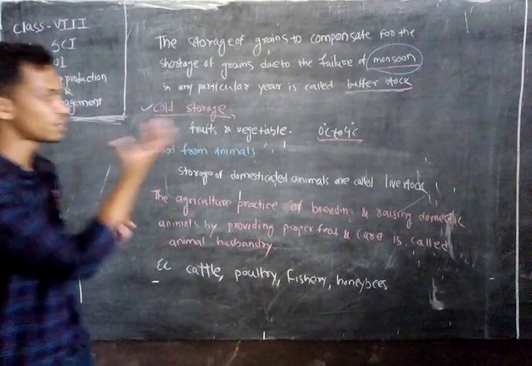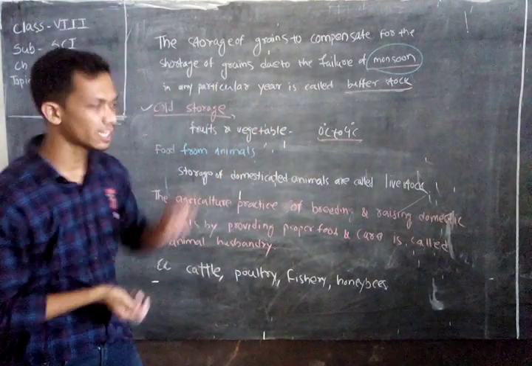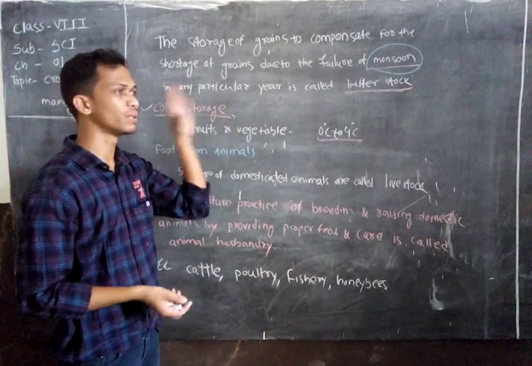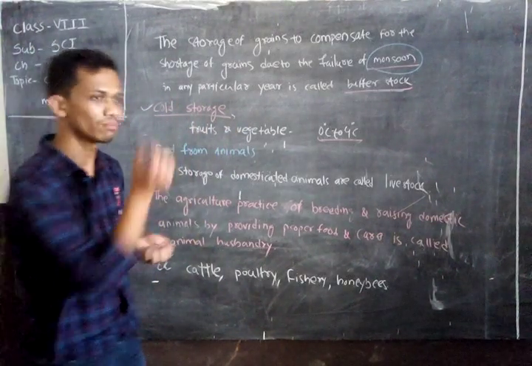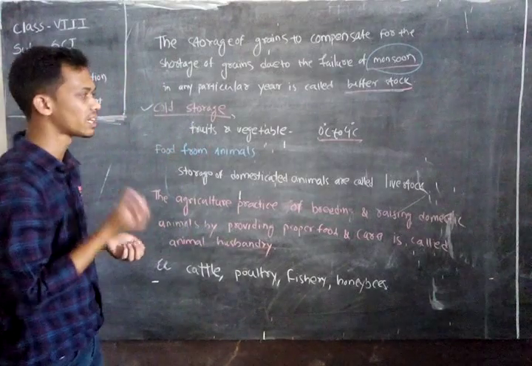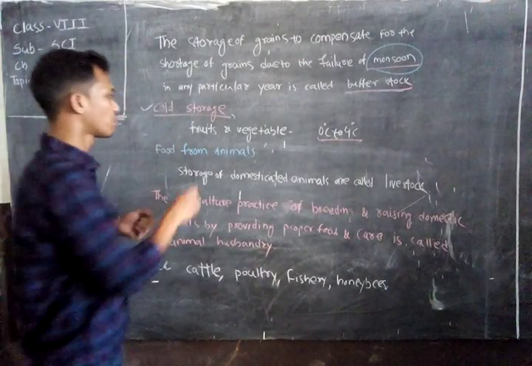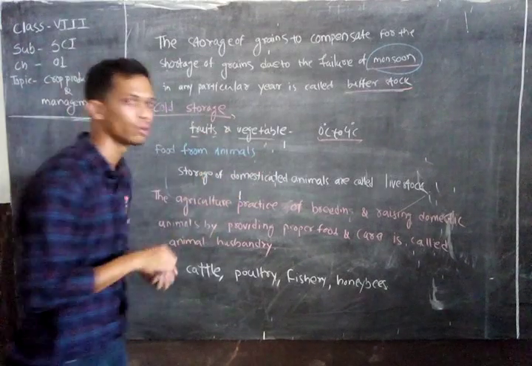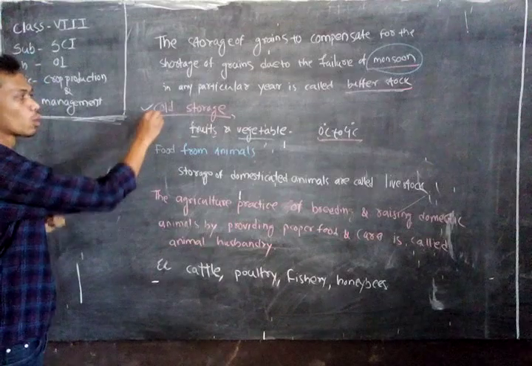So why can this temperature be maintained there? Because at this temperature the microorganisms cannot easily grow in a rapid manner. Yes, they grow, but in a very slow manner, there is very slow growth of the organisms. So we can preserve these fruits and vegetables for a longer time. Okay, so this is about your cold storage.